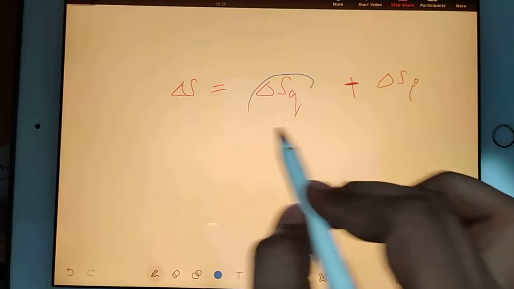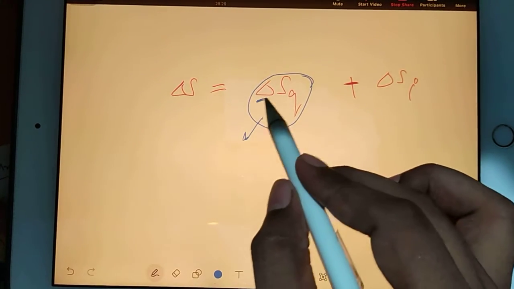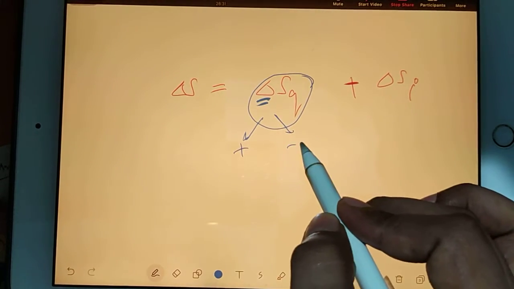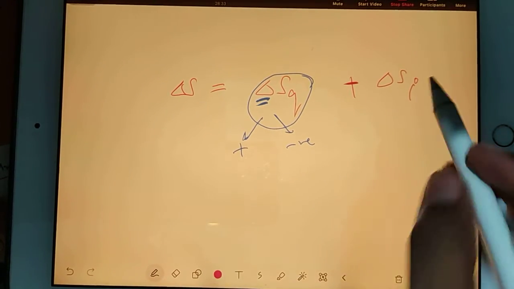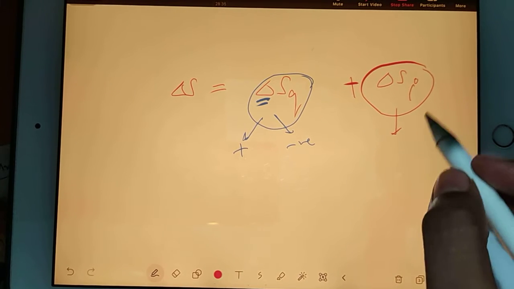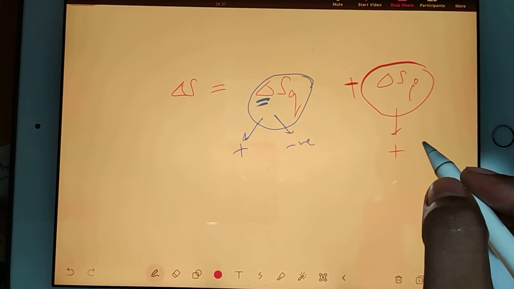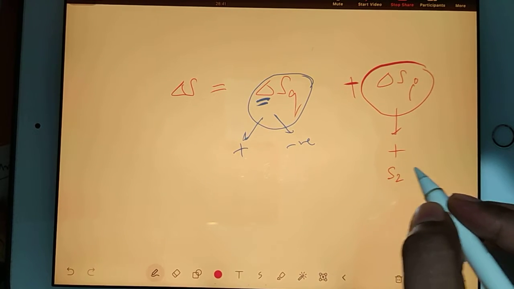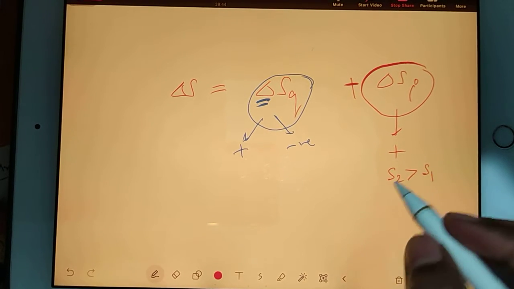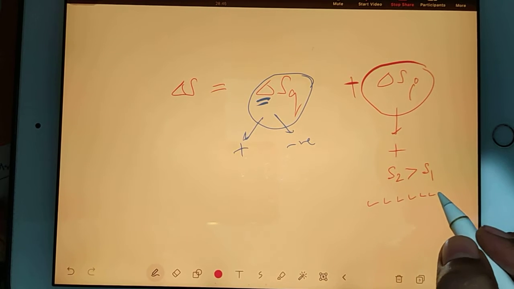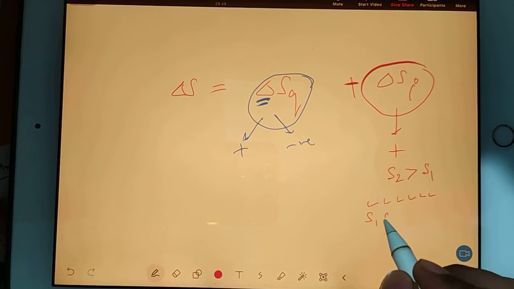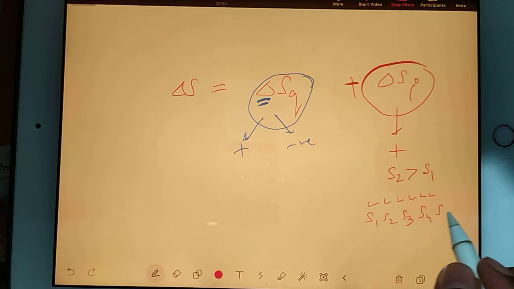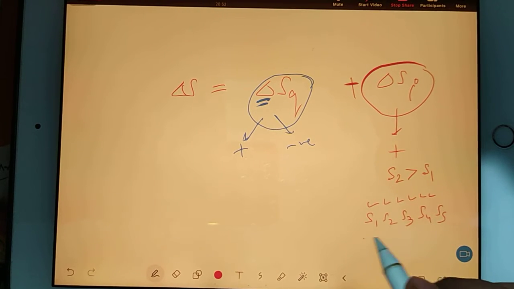Because of heat transfer, as we have just discussed, this change can be positive also or it can be negative also. But because of irreversibility, entropy always increases. So change in entropy is always positive. It means your S2 will always be greater than S1. Whenever you do any process, your states will change. So your entropies will change for every state. So every entropy will increase.